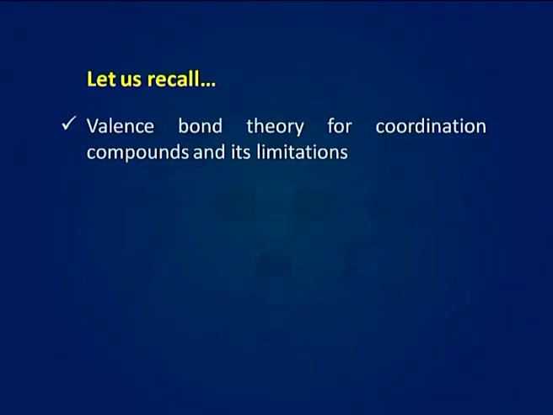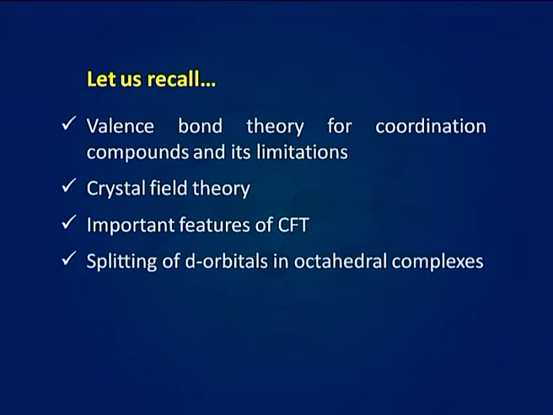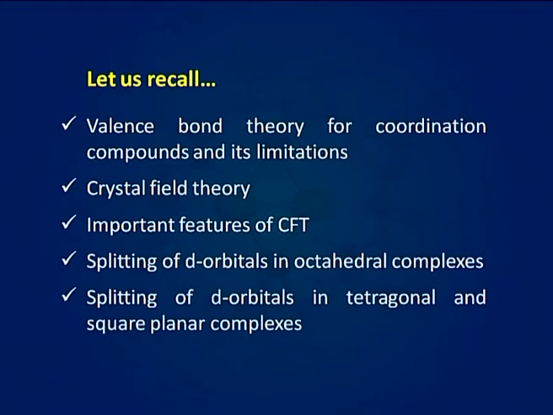To understand the limitations of valence bond theory and application of crystal field theory, in the last lecture we discussed valence bond theory for coordination compounds and its limitations, crystal field theory, important features of crystal field theory, splitting of d orbitals in octahedral complexes, and splitting of d orbitals in tetragonal and square planar complexes.